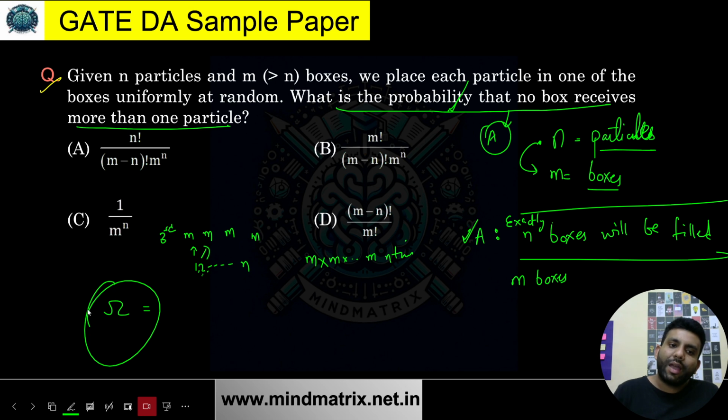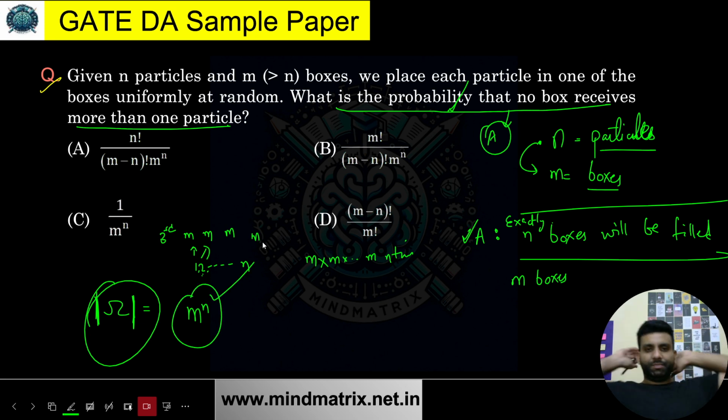M to the power n. So the size of my sample space is going to be m to the power n. I hope this first thing is clear. Okay. Now, just think about this: in how many ways can I do this?